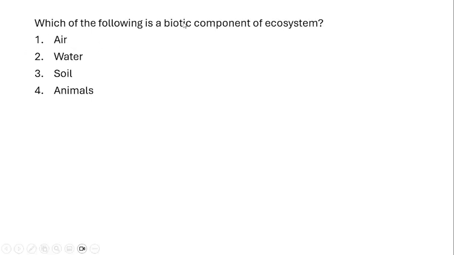Which of the following is a biotic component of an ecosystem? As we discussed earlier in the week one session, the ecosystem is composed of both abiotic and biotic components. Abiotic components are the non-living things and the biotic components are the living things. Here in the options, air, water, soil and animals are given. Air, water and soil are non-living components of the ecosystem. Animals are the only living component. So the right answer is animals.